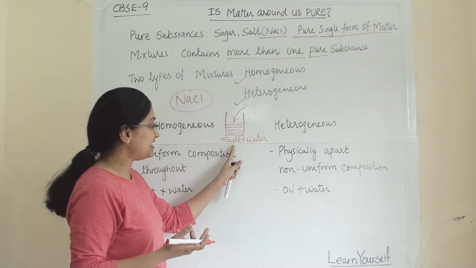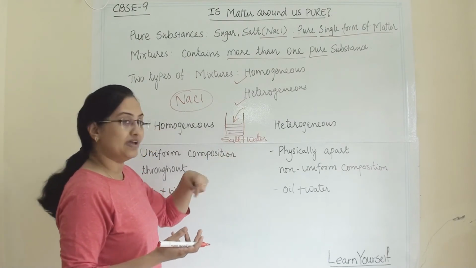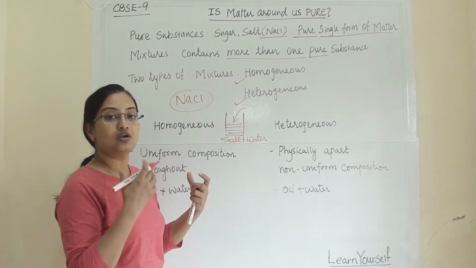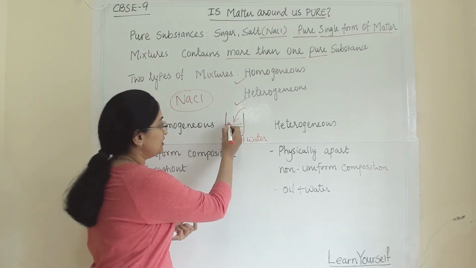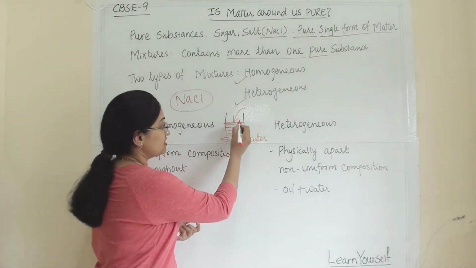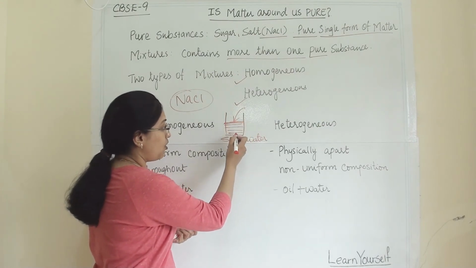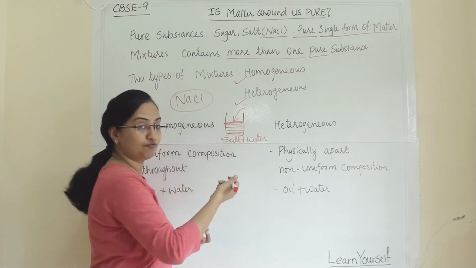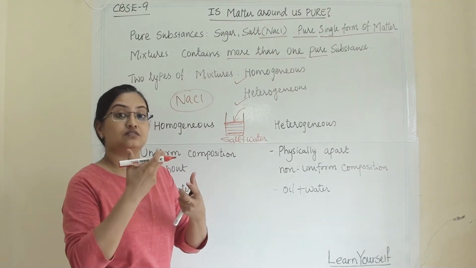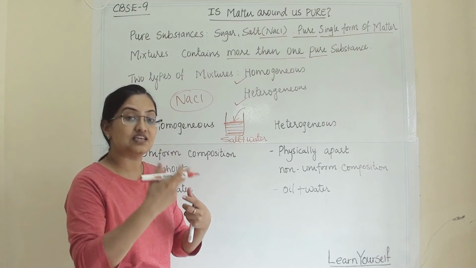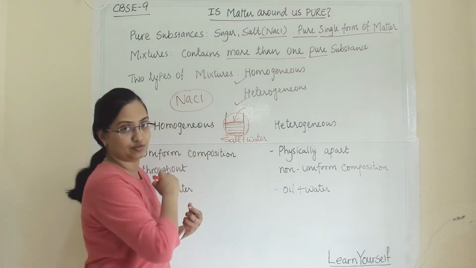Now when I add salt into water and stir it, the salt will spread out evenly through the water. Even if you take a spoon of water from the top, or a spoon of water from the bottom, you will find the saltiness of the water is even throughout the mixture.